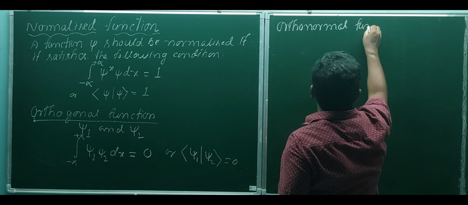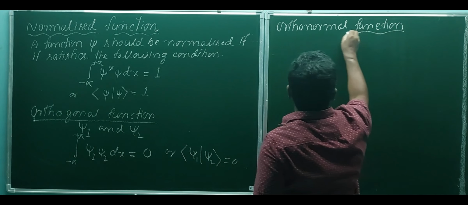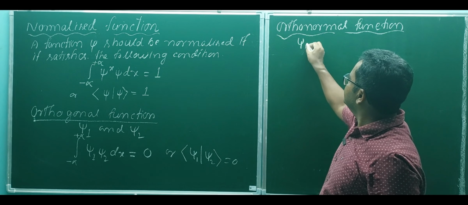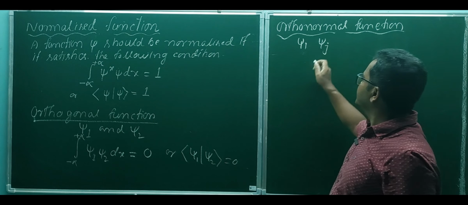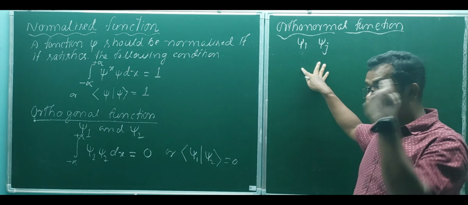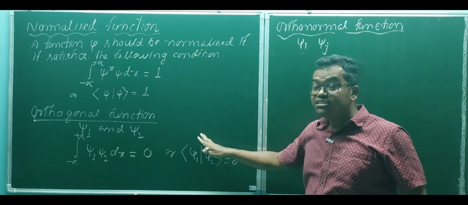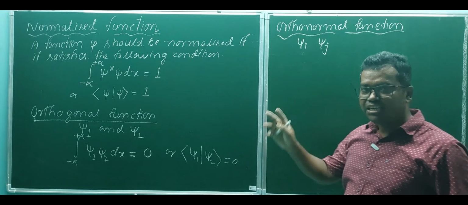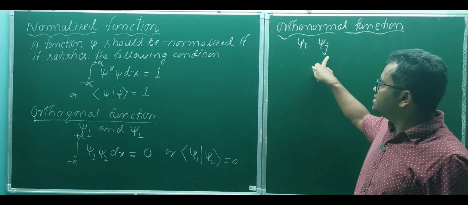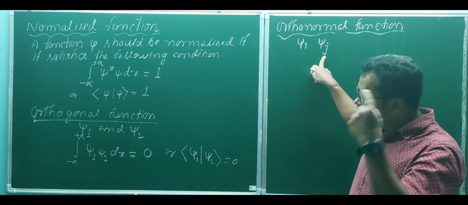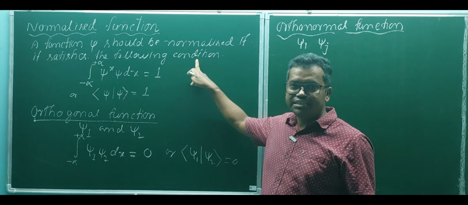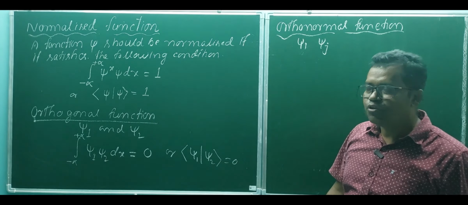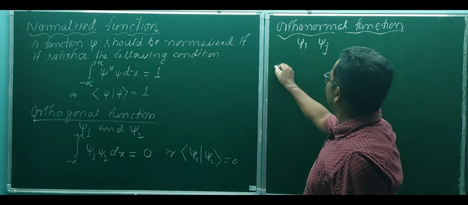Now, what are orthonormal functions? Two functions psi i and psi j, if they satisfy both the normalization condition as well as the orthogonal condition, are called orthonormal functions. I repeat, two functions psi i and psi j, if they satisfy both the normalization condition as well as the orthogonal condition, are called orthonormal functions.